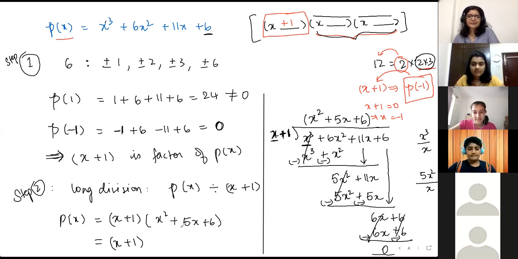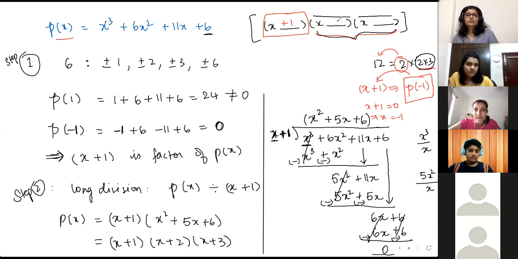ठीक है. Cool. So इसको split करने पे you guys got x plus 2 into x plus 3. So these are our three factors. x plus 1 पहले पाया हमने, and then division करने पे we got the product of the other two. तो अगर product मिला तो उसको factorize करने पे we got the other two by splitting the middle term. Okay.